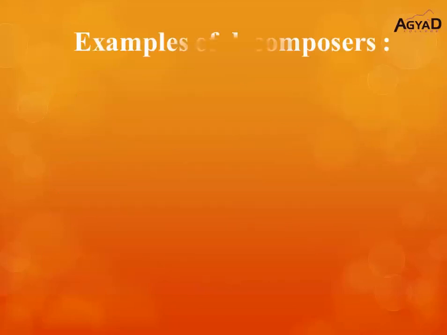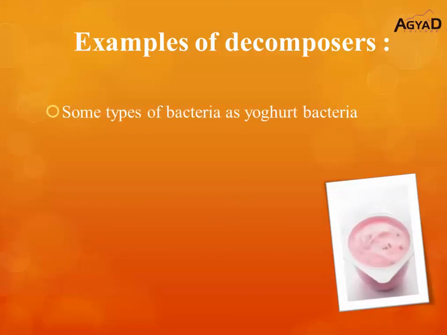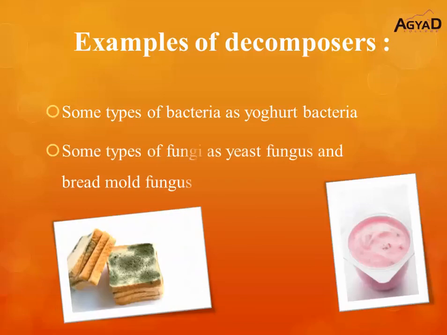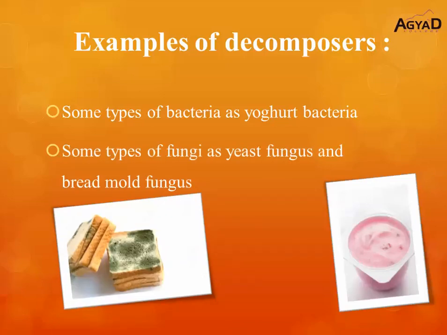Examples of decomposers. Some types of bacteria, as yogurt bacteria, and it's a good decomposer. We can eat it. And some types of fungi, as yeast fungus and bread mold fungus. And it's harmful decomposers.